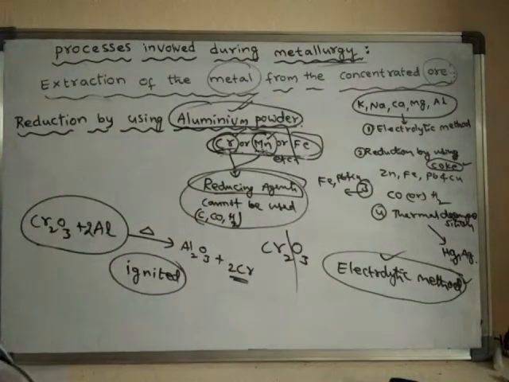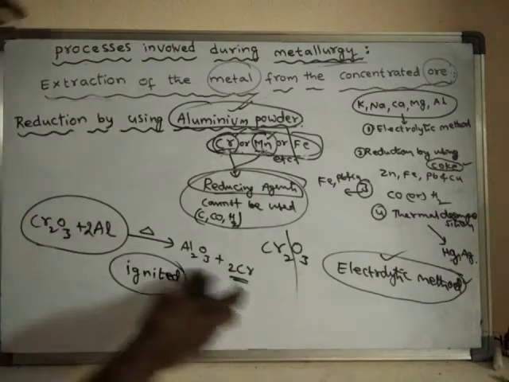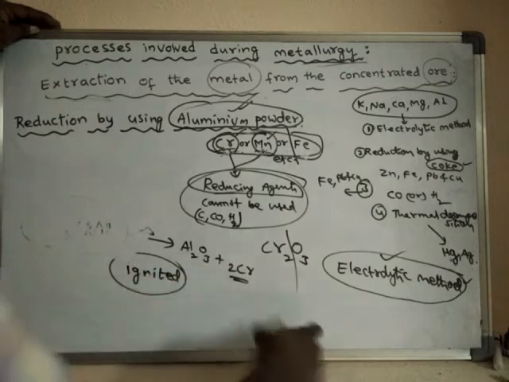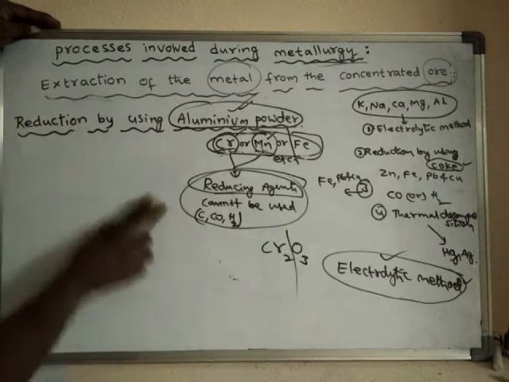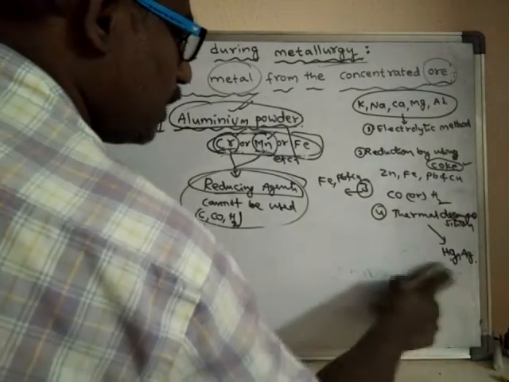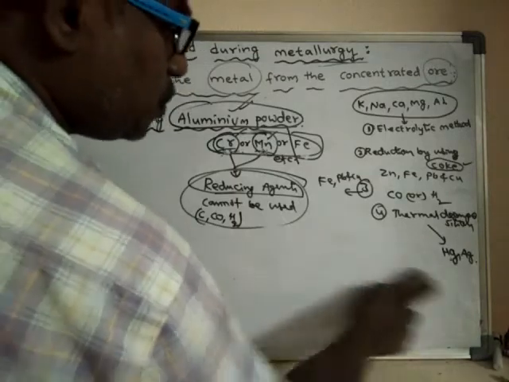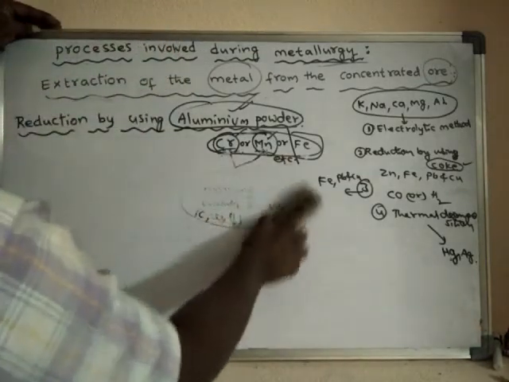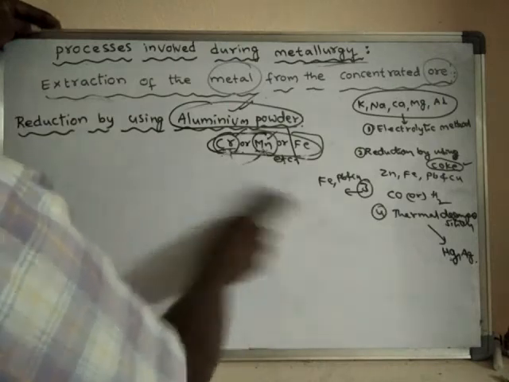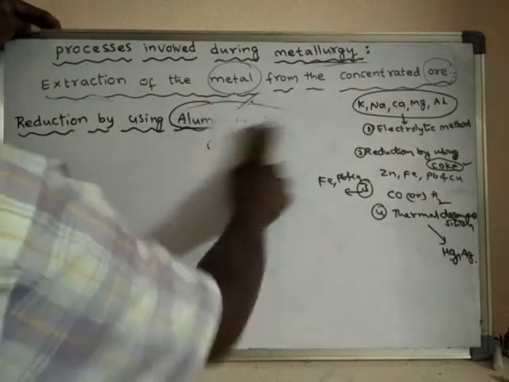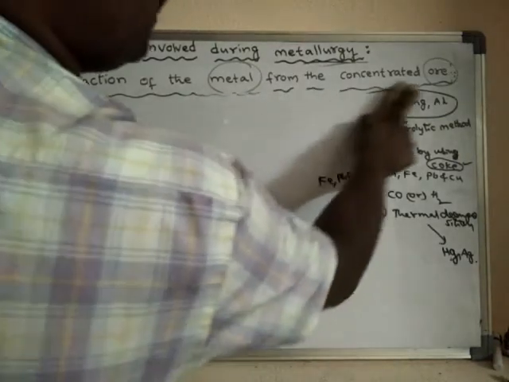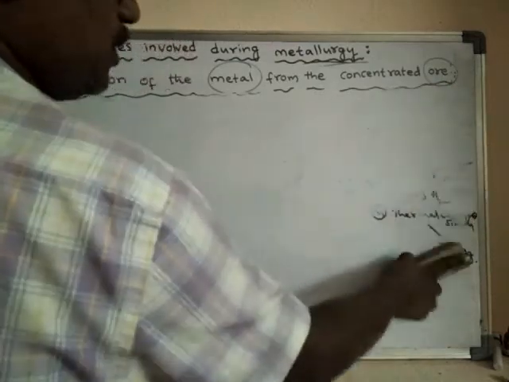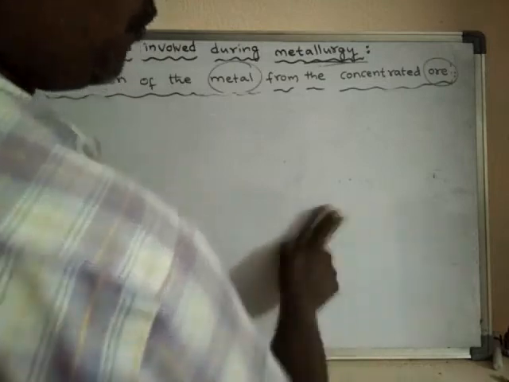After the extraction, the metal is not in the pure form. So now we got what? Metals. In all these cases we got a metal, but the metal which is obtained is not in the pure form. So that metal cannot be useful as it is not pure. So the next step is the purification of those metals. Those metals are mixed with some impurities, so they should be purified. They should be refined.